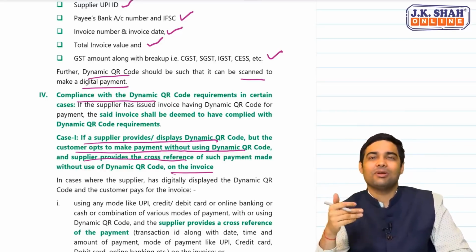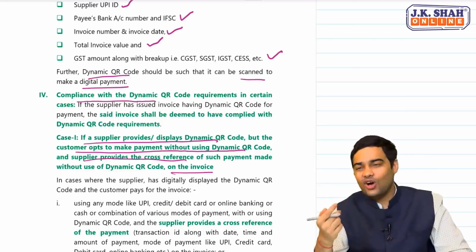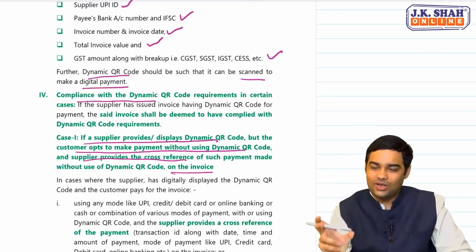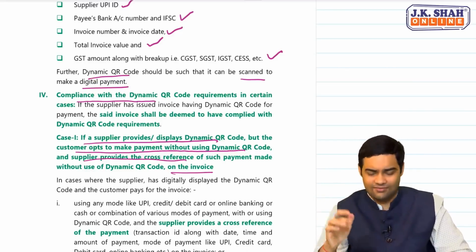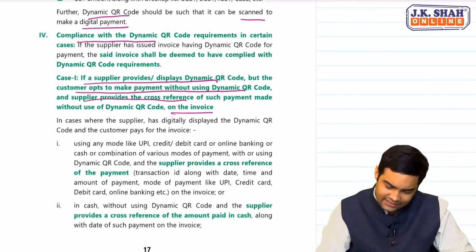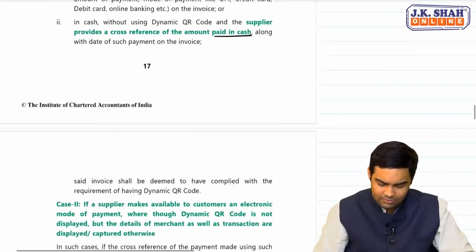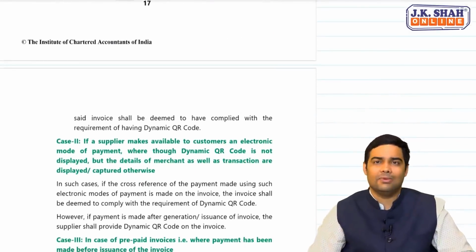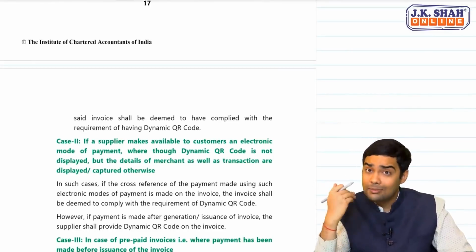So can you make payment through cash or a UPI ID separately, or just a scan of a particular logo or a particular sticker which is there? That is also sufficient. So the government has provided that UPI modes can be used, cash transactions can be used, no problem, until and unless you are maintaining payment details. That's sufficient. In fact, if you see case 2, you will get much more clarity.